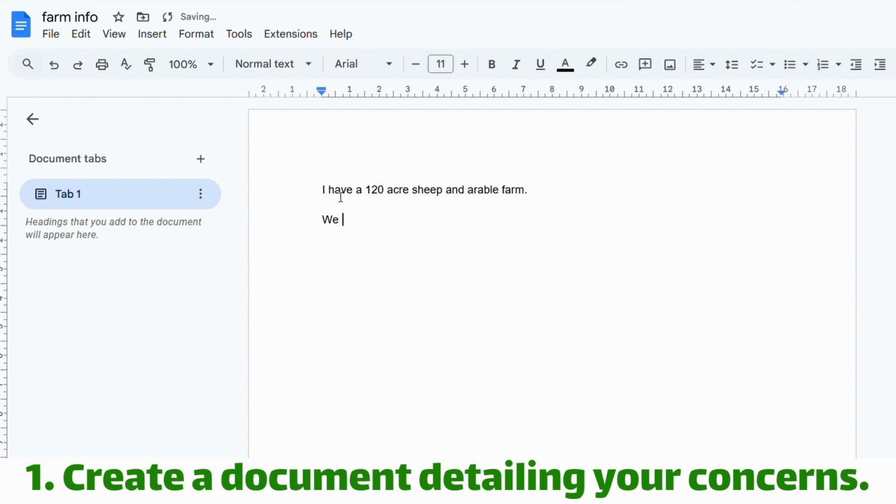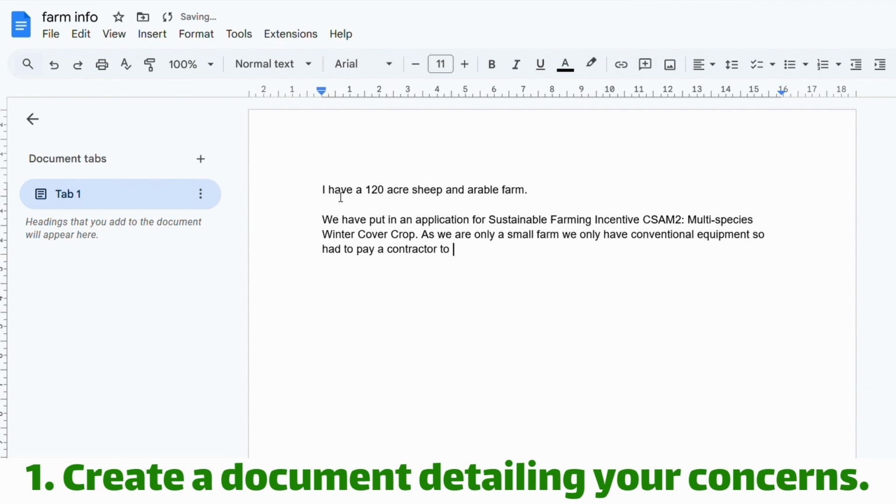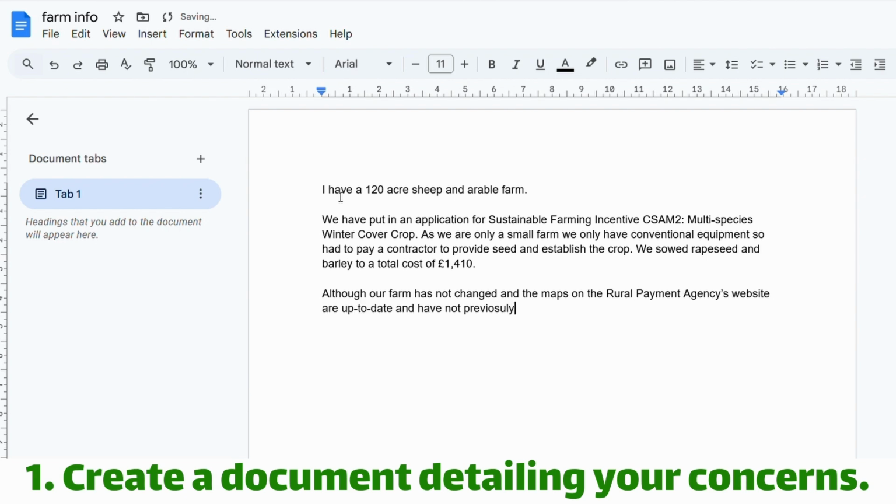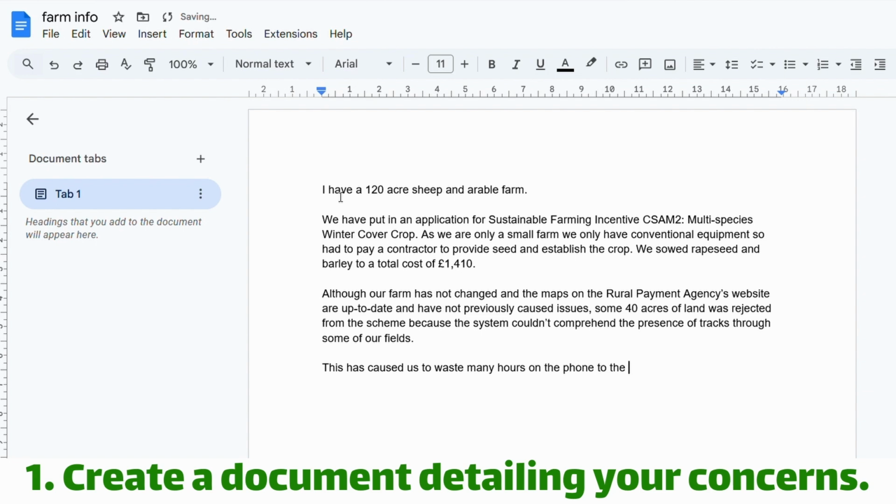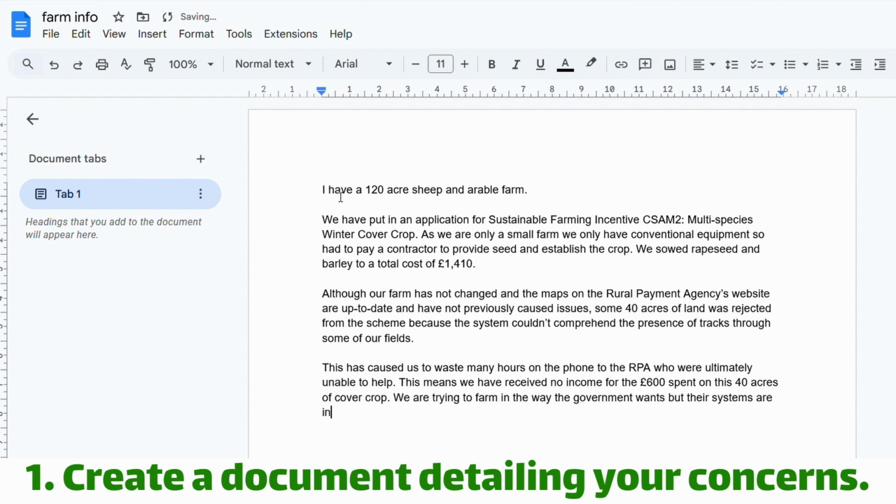So on a regular word processor like Google Docs or Microsoft Word, type out the details of your business, who you are, what you farm, use statistics if you can, cash flow details, production stats. For example, I have a 120-acre sheep and arable farm. For the sake of this example, I will put in the details of one specific problem that we faced recently. So in essence, we put in a cover crop, and because of some bureaucratic error, we haven't been paid for it. I've put some details in and explained why this is important, which you might not have to do. The AI might do that bit for you. But when I've finished, this document has a description of my problem.